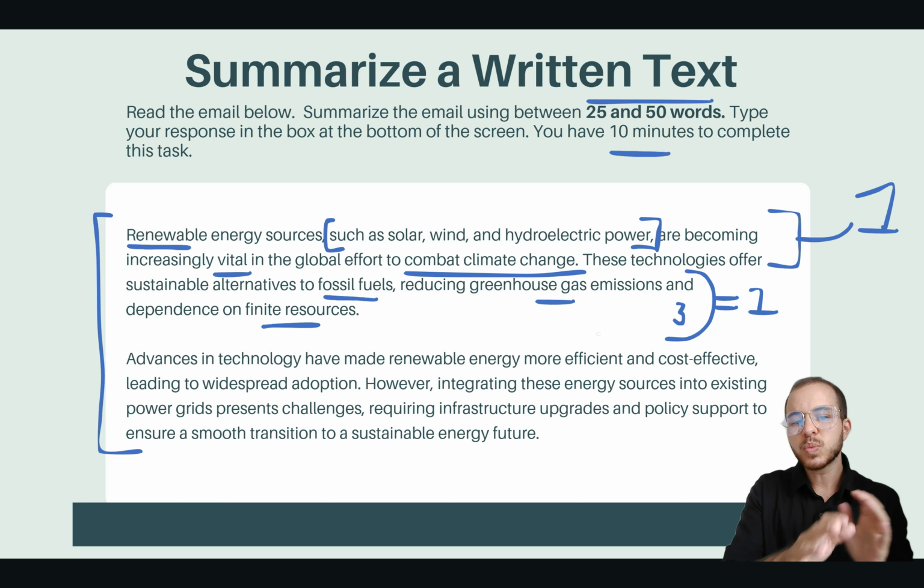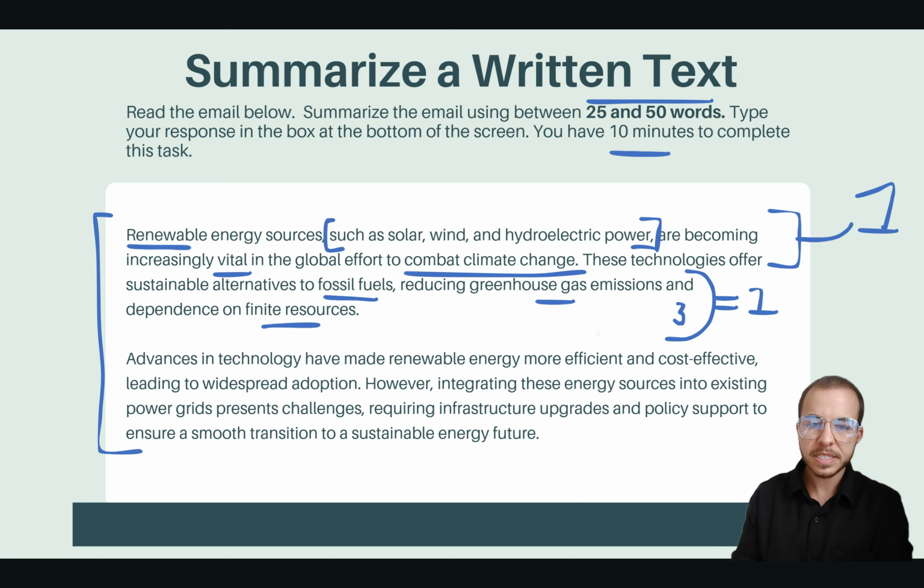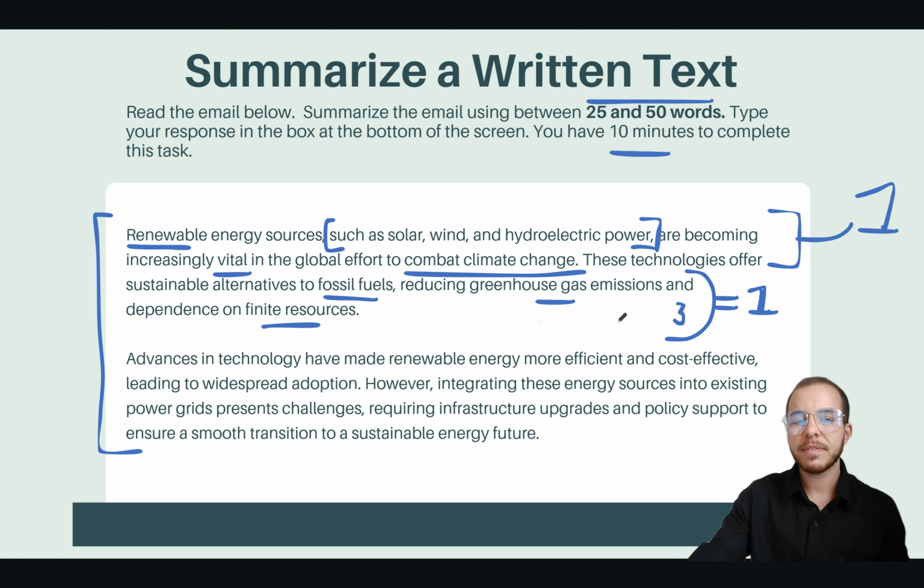these technologies reduced climate change effects, or I can say that they reduce dependency on climate intensive technology or things that produce pollution. So I would think for this for a minute, come up with 1 word or 1 phrase instead of having 1, 2, 3. We go into the next part here. This will be the basis for your sentence 2 or sentence 3. So we're generally going to have space for 2 to 3 sentences.